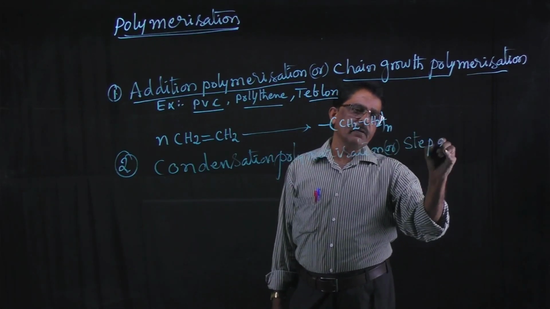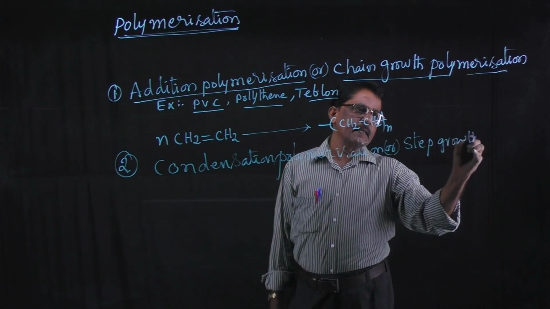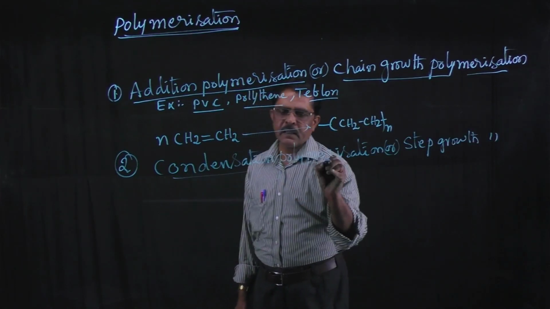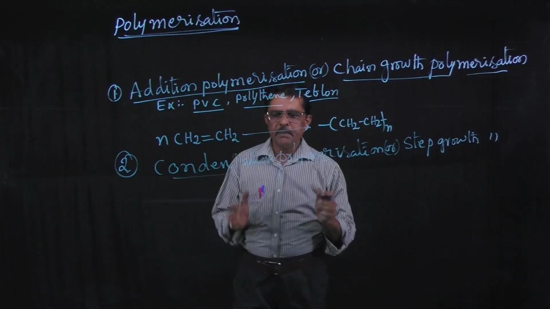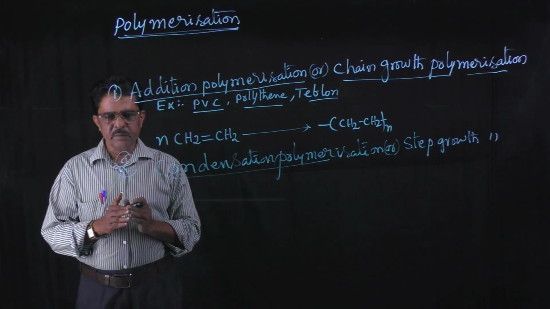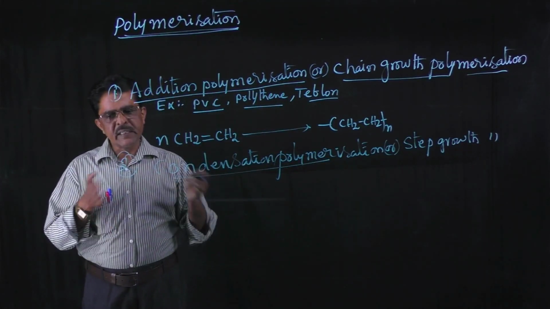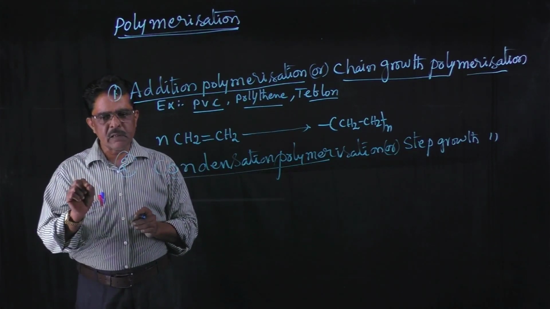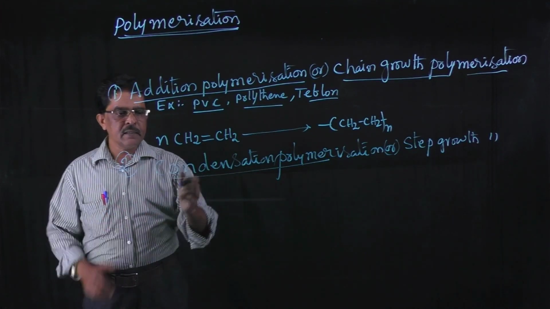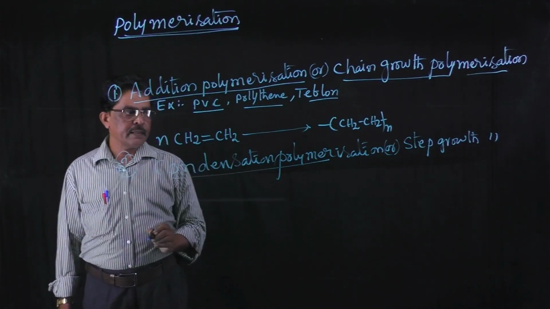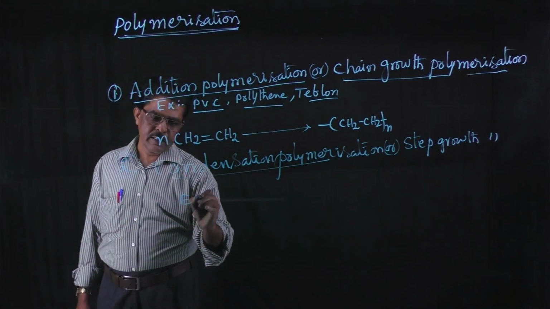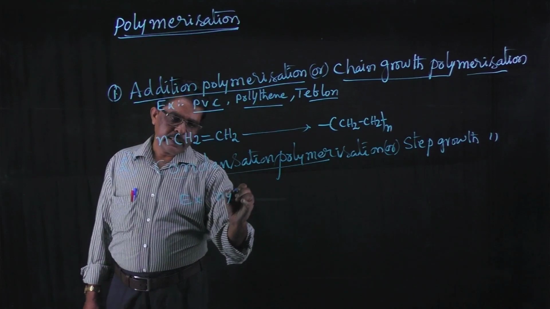Here, simple molecules combine together to form a large molecule with the elimination of simple molecules like ammonia, water, H2, HCl. This is called condensation polymerization. Condensation polymer examples: nylon 66.